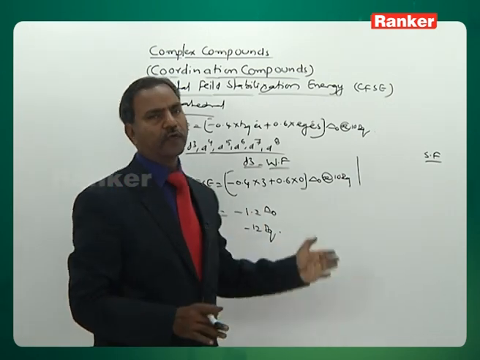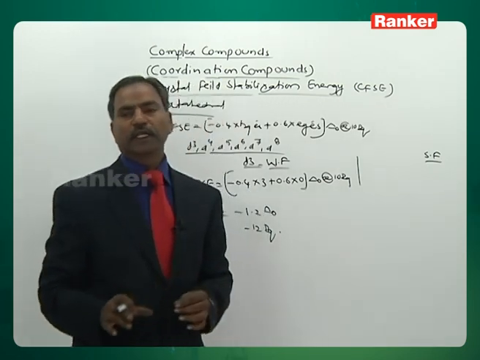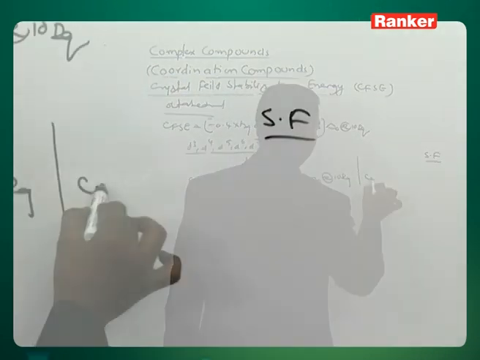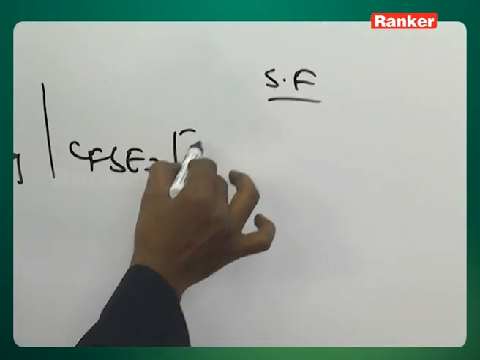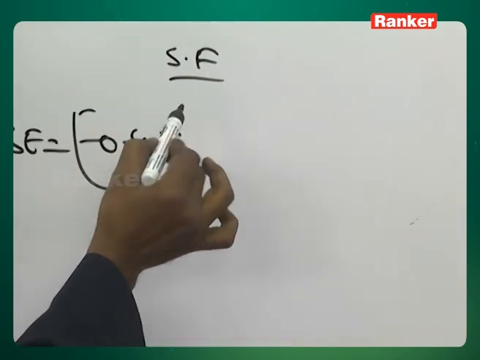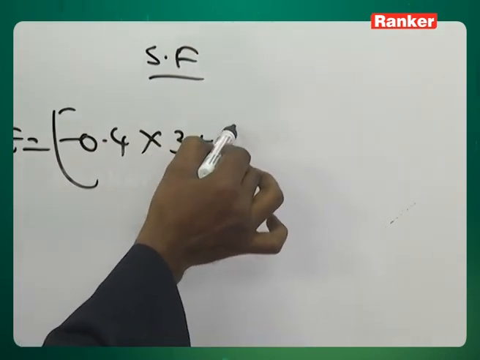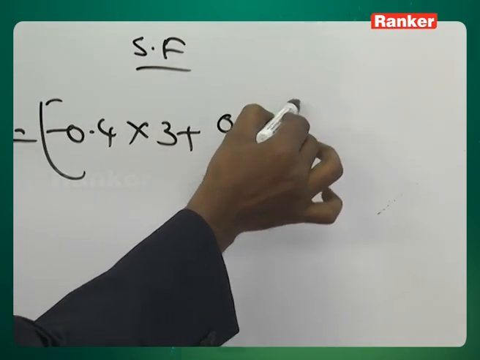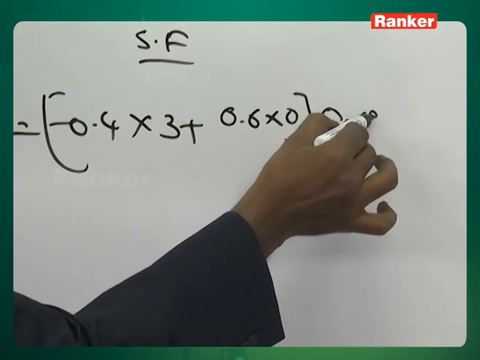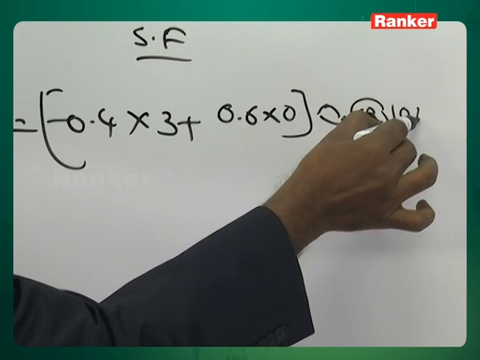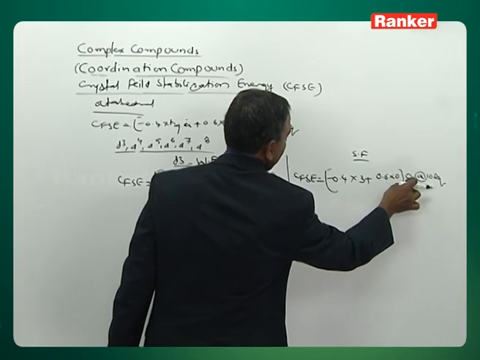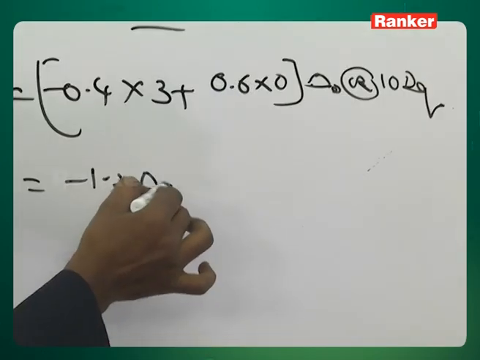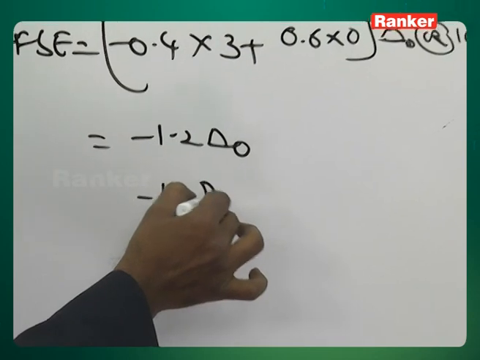Therefore, for the d3 system in octahedral geometry, the CFSE value remains the same: minus 0.4 into 3, plus 0.6 into 0, times delta O or 10 Dq, which is minus 1.2 delta O or minus 12 Dq.